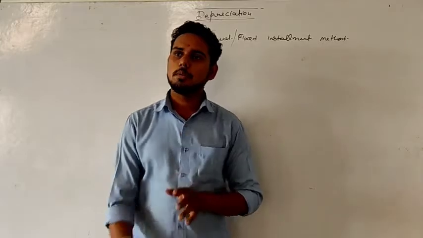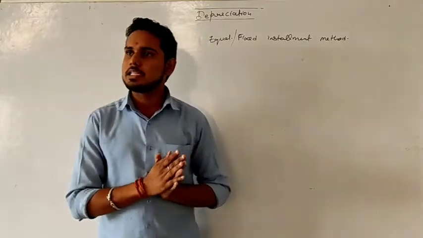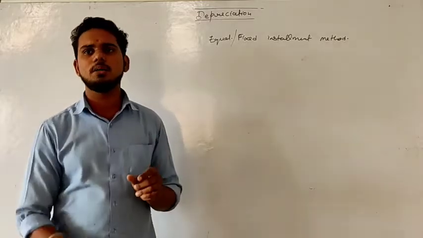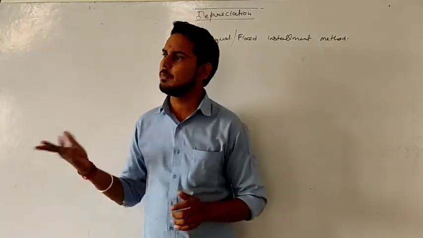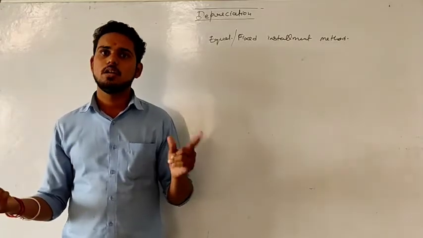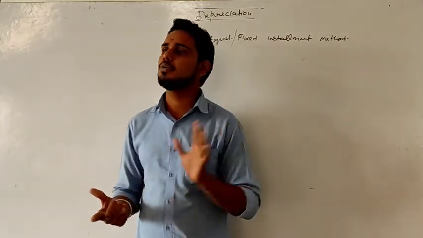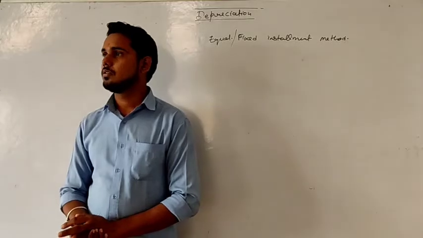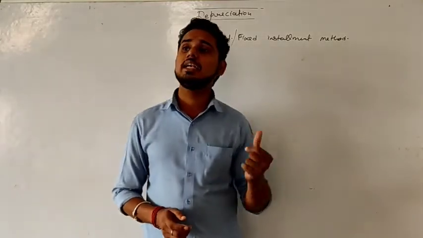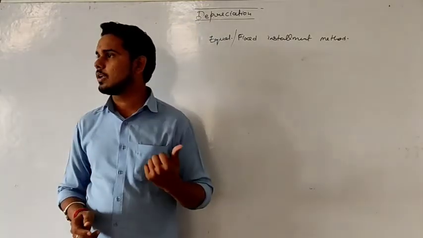One thing that you need to keep in mind: we purchase any particular asset, right? So we will calculate depreciation similarly. If we calculate it one time, that will be the same for all the upcoming years. In the first year and in the last year, the depreciation amount can differ, because whatever depreciation we calculated is the depreciation for the whole year.